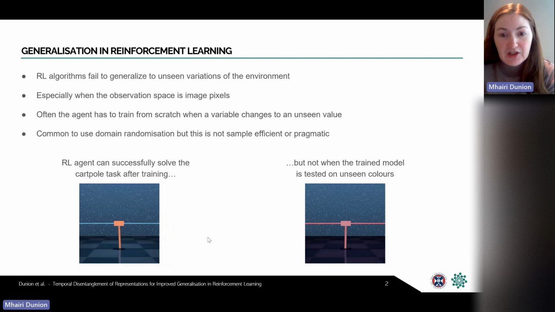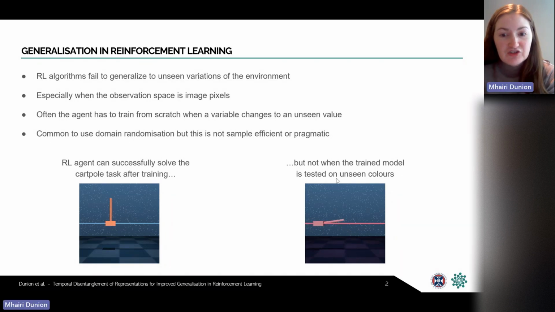This means a policy based on this representation is no longer optimal after a change in the environment. So we can see an example of this in the videos here with the cart pole swing up task from DeepMind Control. On the left, we have an RL agent that's been trained to successfully swing up and balance the cart pole. However, when we change just the colors in the image on the right, the same agent is no longer able to perform the task.